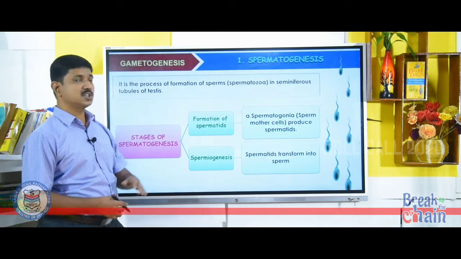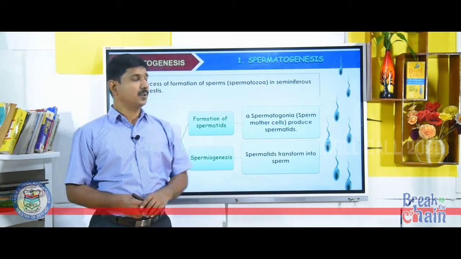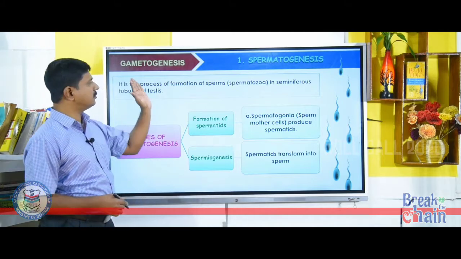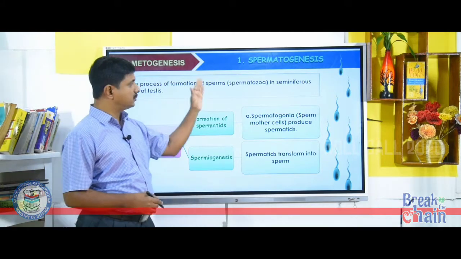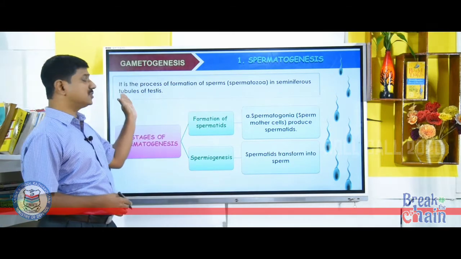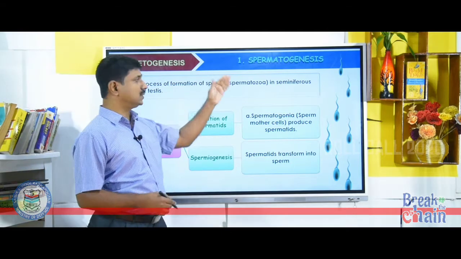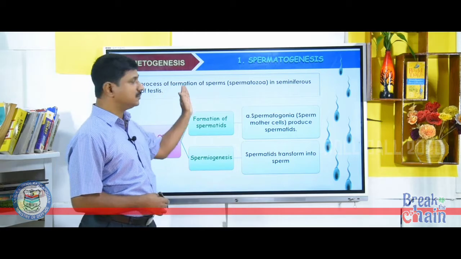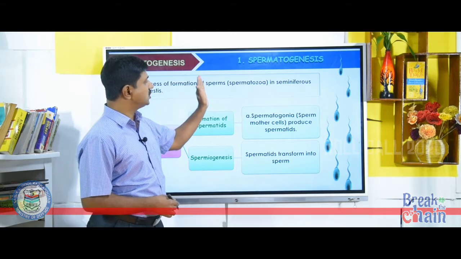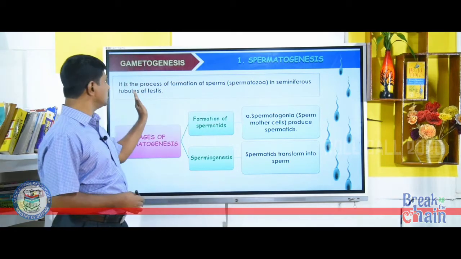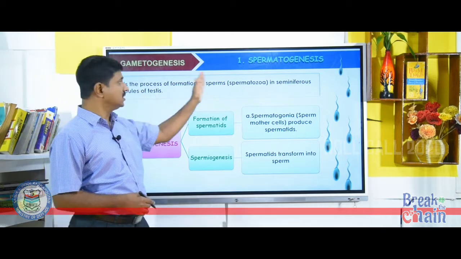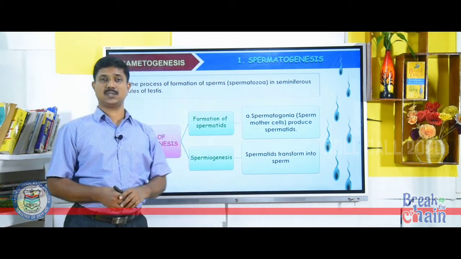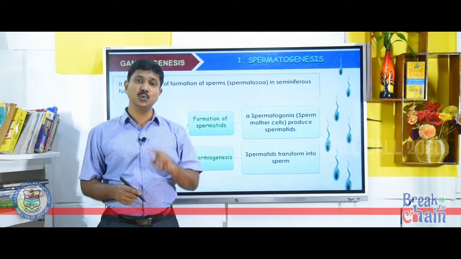So, first spermatogenesis. The process of formation of sperms, also called spermatozoa, in seminiferous tubules of testis is called spermatogenesis. It takes place in two stages.